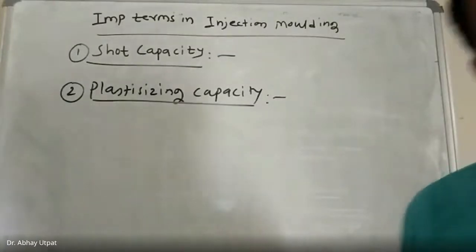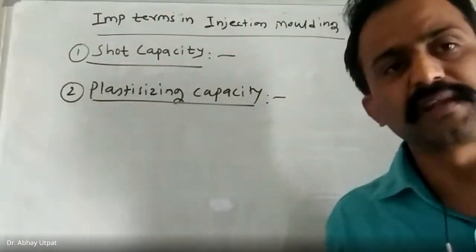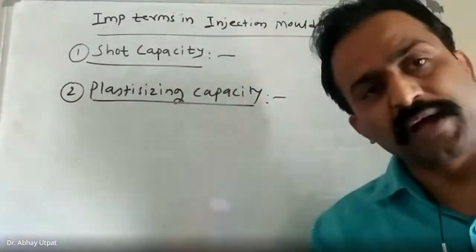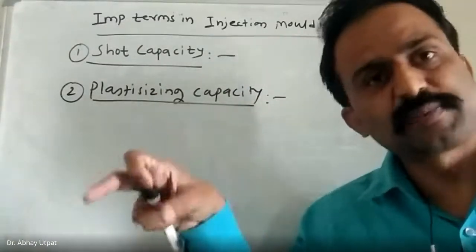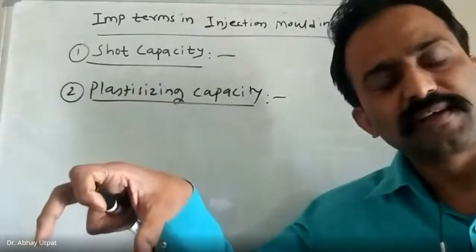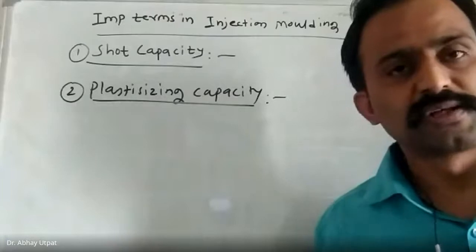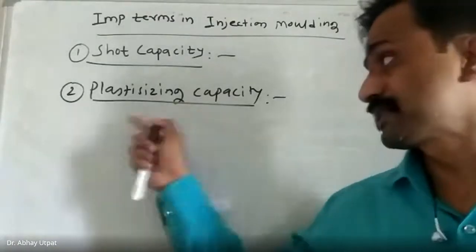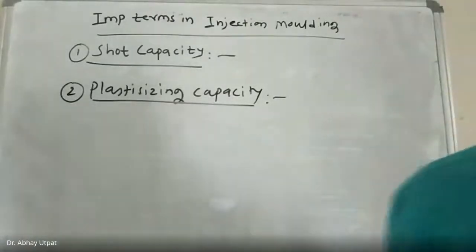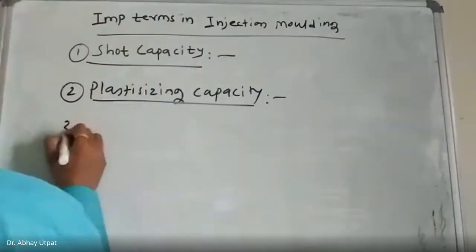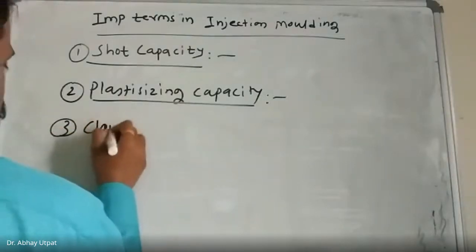So the same material may be injected. Very simple. Material injected per hour. So if in 1 hour X material is in the plasticized zone, the same material immediately will be injected, otherwise it will become solid. So plasticizing capacity gives the injected material per hour. Then clamping force. Third important parameter is clamping force.